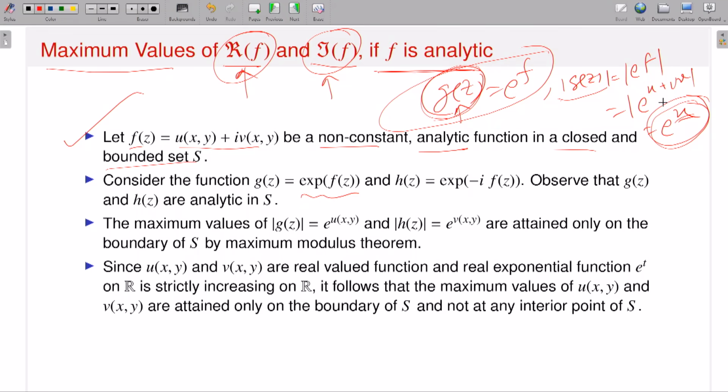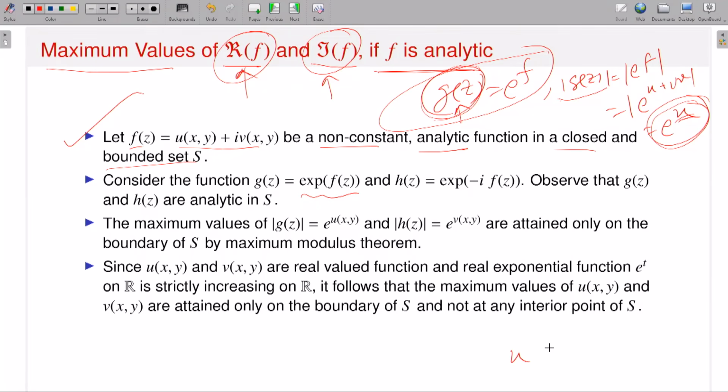If u attains a maximum on the boundary, then e to the power u attains it on the boundary, therefore the modulus of g attains it on the boundary. So I can talk about maximum values of the real part of f or imaginary part of f. They also attain maxima and minima only on the boundary, not in the interior, because if u attains a maximum in the interior of S, then e to the power u also attains a maximum in the interior.